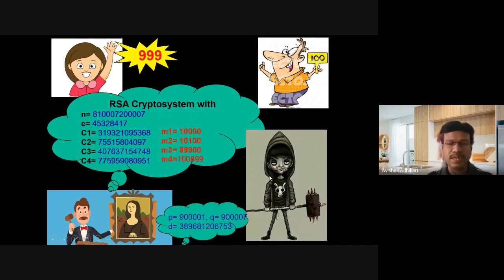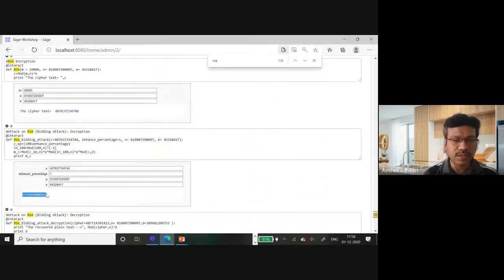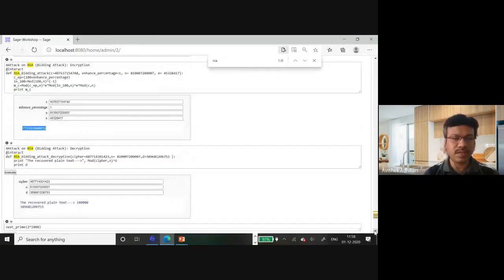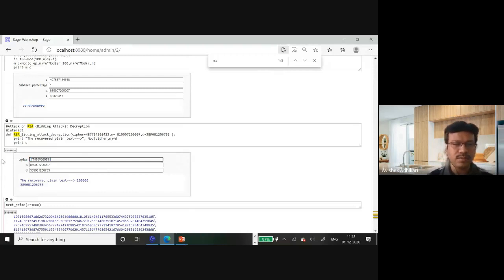Now if you just decrypt it after the deadline, you will get back this. For example, from the ciphertext this, or maybe from the ciphertext this, let us have a look. For decryption, this is the ciphertext, and if we make a decryption of it, I'll put the value of this here, and you will get the value.